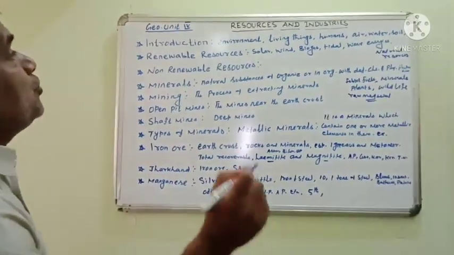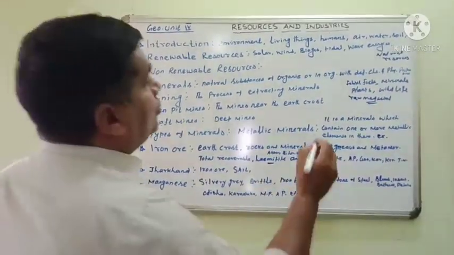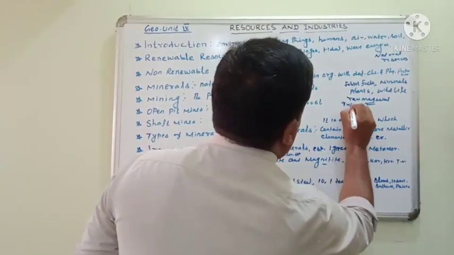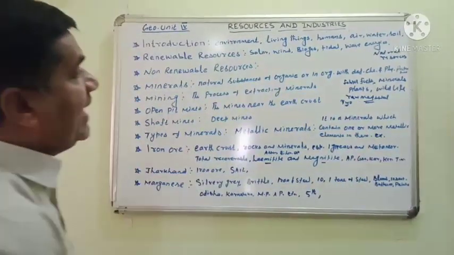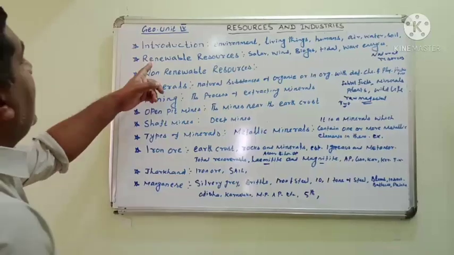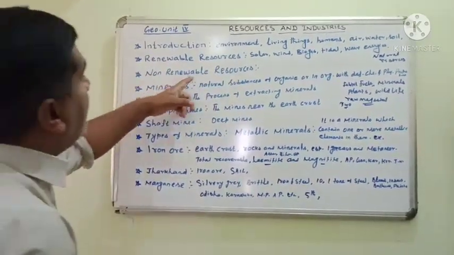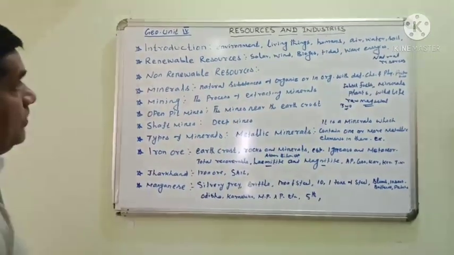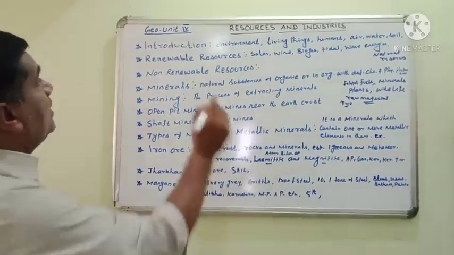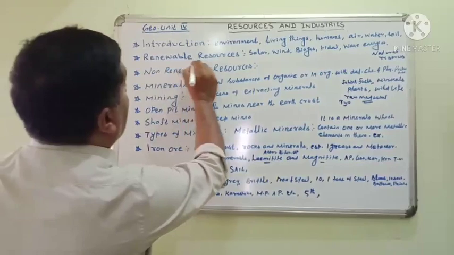The natural resources are divided into two. One is the renewable resources, another one is the non-renewable resources. Listen here carefully, students. What do you know about renewable resources?